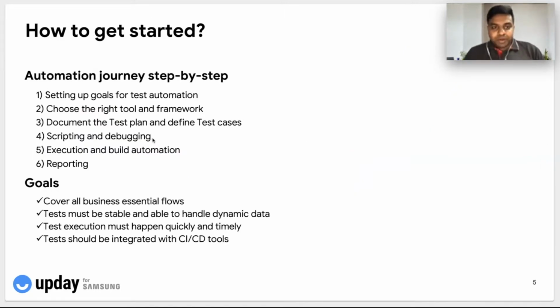And moving forward to the next concept on how to get started with automation. There are six important criteria we have to consider whenever we are starting any automation journey for our project or for our application. The first one is setting clear goals on what we want to automate. What is the application under test that we want to automate, and what kind of application is it? Is it a backend application, a mobile app or a web application? And what kind of scenarios are feasible for automation?